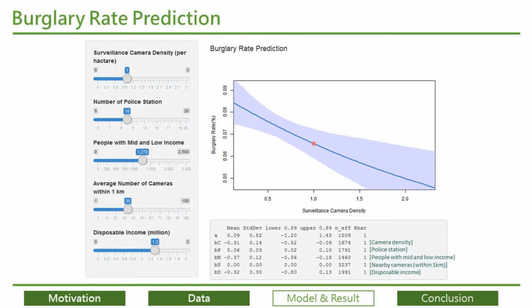they are coefficients of the model. We can see that camera density, which is number of total cameras in that district divided by the area, people with mid and low income, and average disposable income negatively correlate with the burglary rate. Number of police stations is positively correlated, and number of nearby cameras doesn't have much influence on district burglary rate.